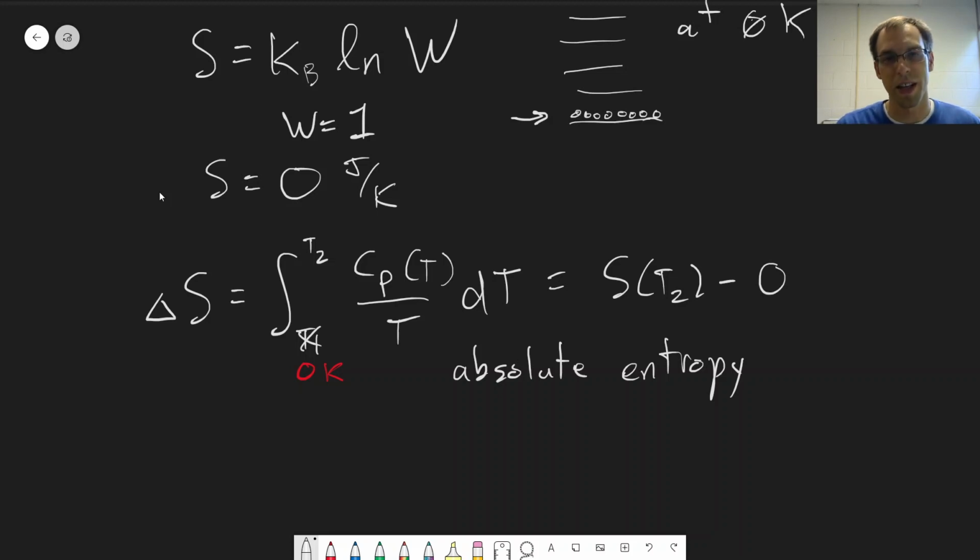And so these are things that we can tabulate, these absolute entropies. This is something you can then look up in a table, and it's a very powerful, useful piece of information that you can have about a substance. So to be able to get those absolute entropies, of course, we have to do this integration, right? We have to be able to integrate the heat capacity at constant pressure as a function of temperature. And that allows us to find these absolute entropies. So in the next video, we'll take a closer look at maybe how you would actually do that, what the experiment might look like, and some other things you have to think about along the way.